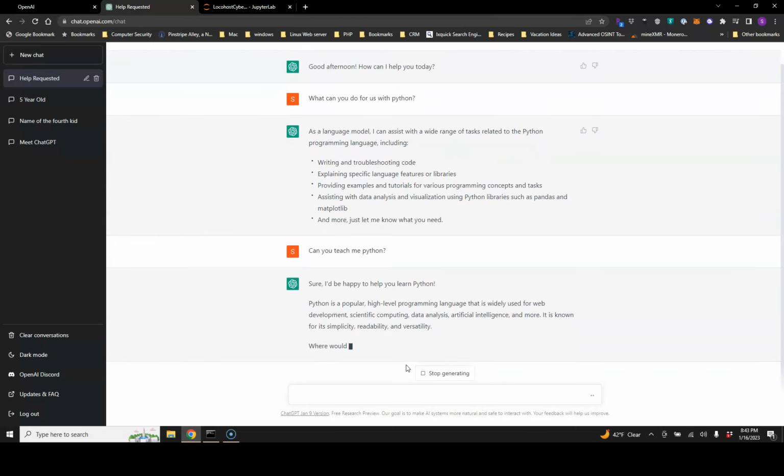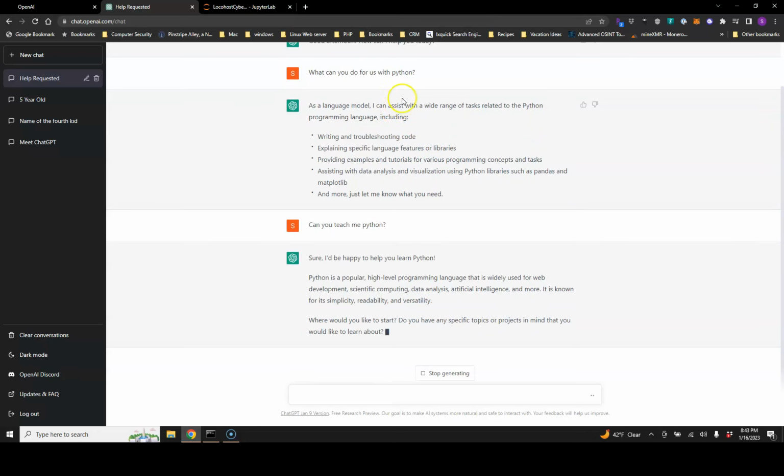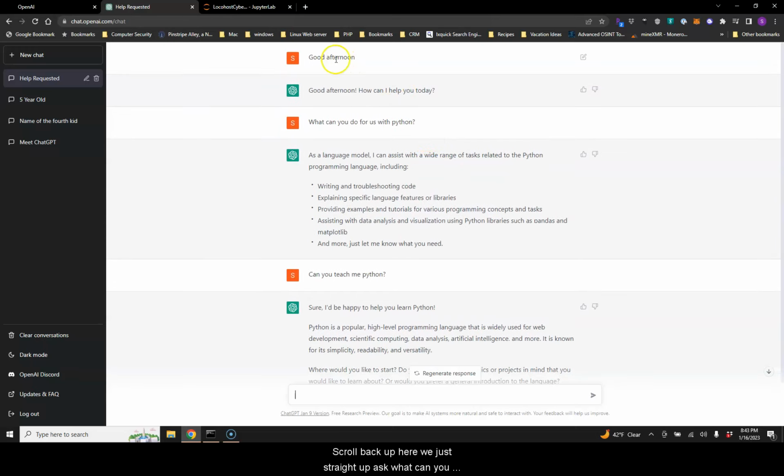And what's interesting is we asked about Python, right? Now, to non-technical individuals, Python could be a type of snake. Let's scroll back up here. We just straight up asked, what can you do for us with Python? Now, I wonder if I said with a Python, it probably would have given us a different answer, like, it's a computer, it's an AI model, it has no arms and legs, therefore it can't hold a Python. But the computer automatically knew what we were talking about, or what we implied when we asked, what can you do for us with Python?